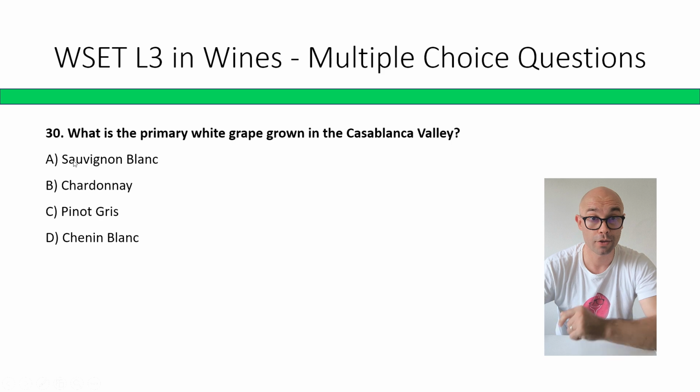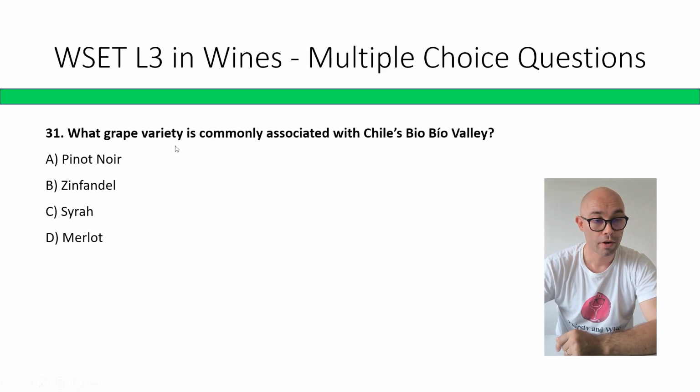We are halfway through. What grape variety is commonly associated with Chile's Biobío Valley? Pinot Noir, Zinfandel, Syrah, Merlot. Correct answer is A, Pinot Noir.